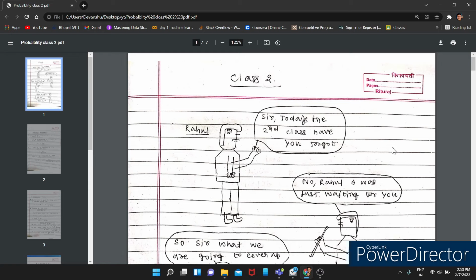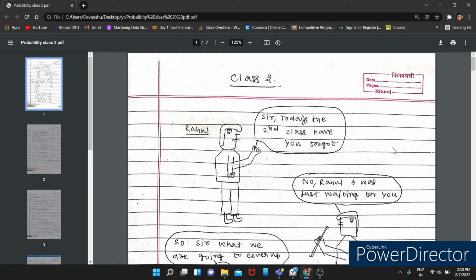Video on probability. We know who Rahul was and what he wanted to do. He wanted to win the dice game every time, but when he went to the professor, he came to know about a lot of things in terms of probability and mathematics. So he became interested in probability and asked the professor to teach him. The professor has taken the first class and today is the second class of Rahul.